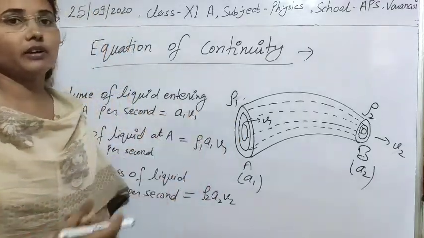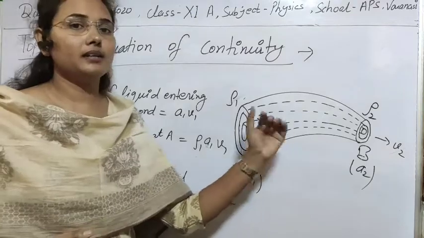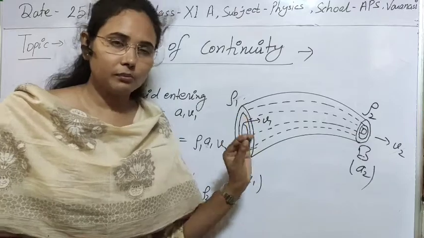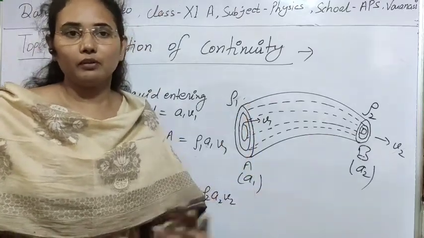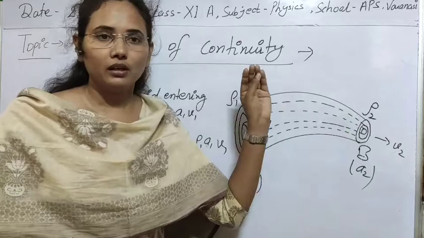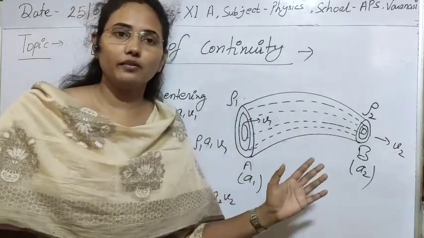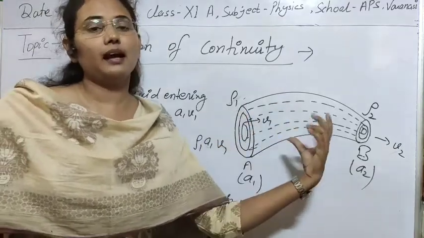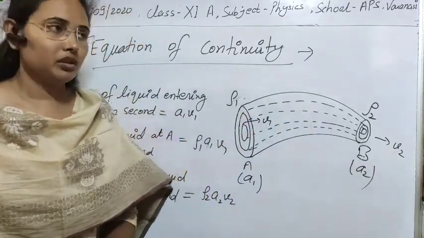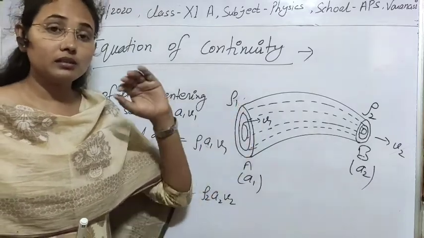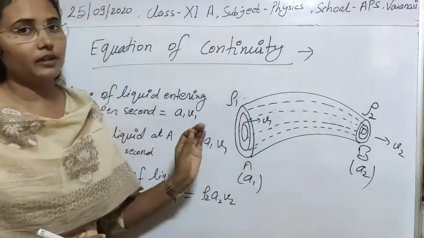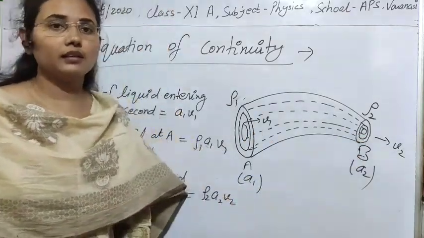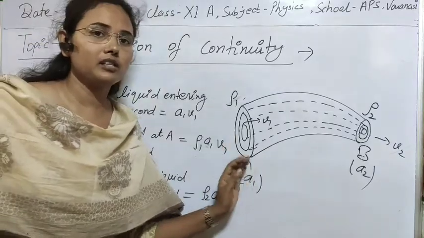If the flow is turbulent, this continuity equation will not hold because some of the energy will be used in the eddies or other things. Suppose there is no loss of fluid inside the tube, meaning no loss of any amount of fluid inside the tube, then the tube should be totally elastic, with other properties as well. If there is no hole, there must not be any loss of liquid inside this tube. So if the flow is steady, then definitely mass will be conserved.